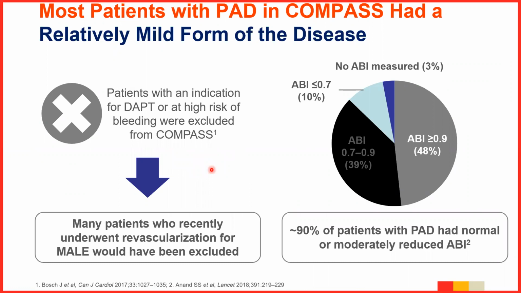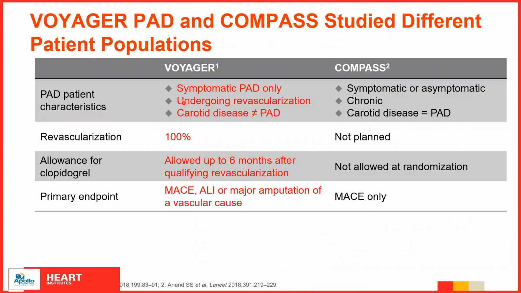The VOYAGER patients were all symptomatic, all undergoing revascularization, with or without carotid vascular disease, had 100% revascularization, or were allowed up to 6 months of clopidogrel, and the major adverse cardiac events and acute limb ischemia or major amputations were all considered. These were a much higher risk population than the COMPASS arm.